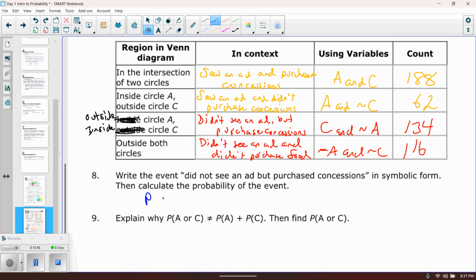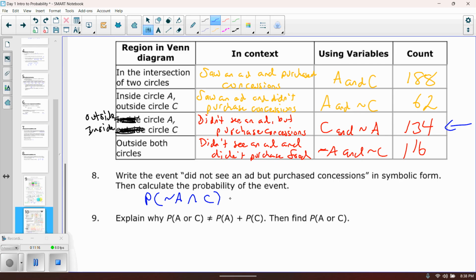So it's the probability of didn't see an ad, but purchase concessions. So we're talking about this category right here. So in symbolic form, it would be not A intersection, or and, purchase concessions. Symbolically, that's what that would look like.